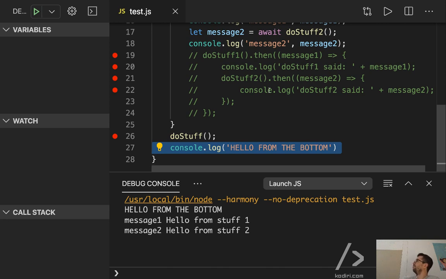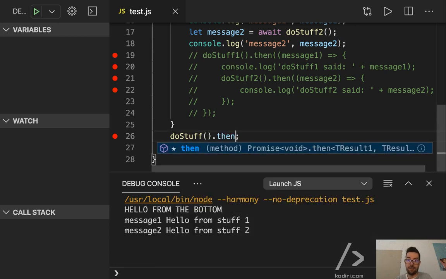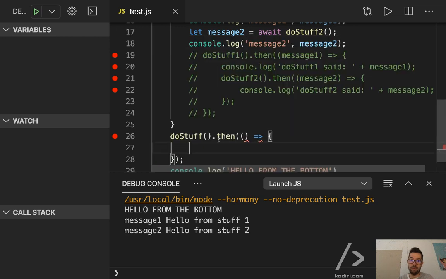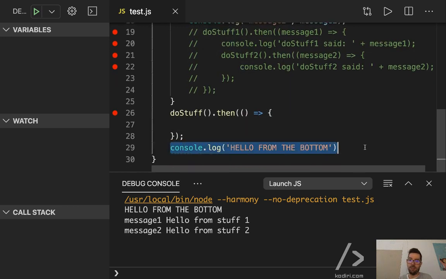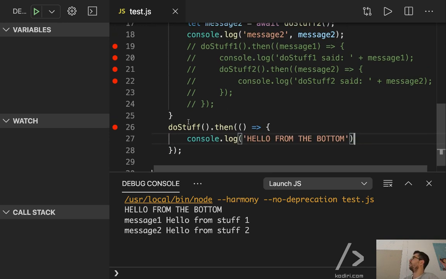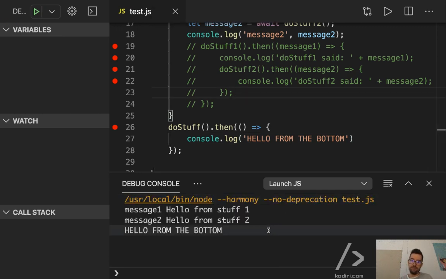This is what the promise gives you, then. Yes, you can do that, because do stuff returns a promise. Will that work? Let's have a look. You see? You're conditioning that to be pushed to the end pretty much with that.